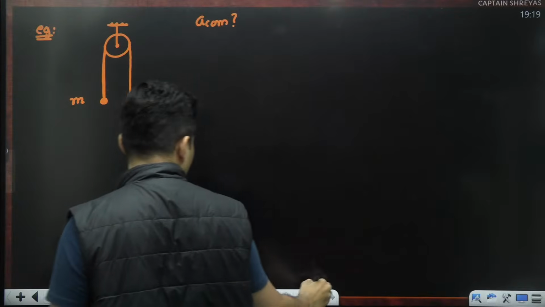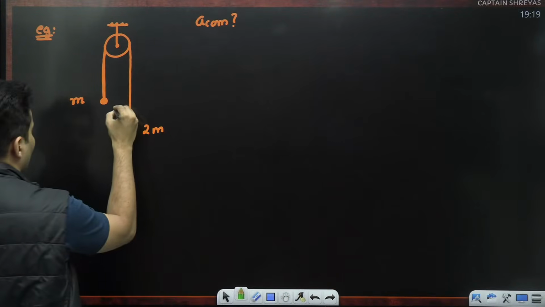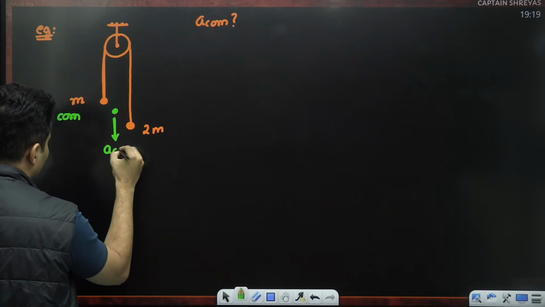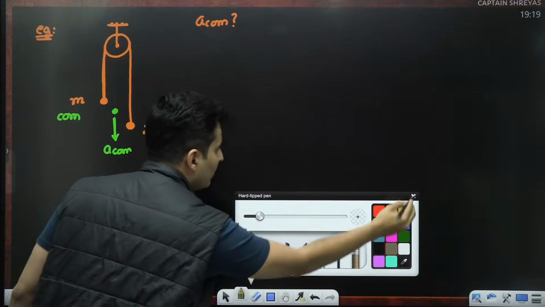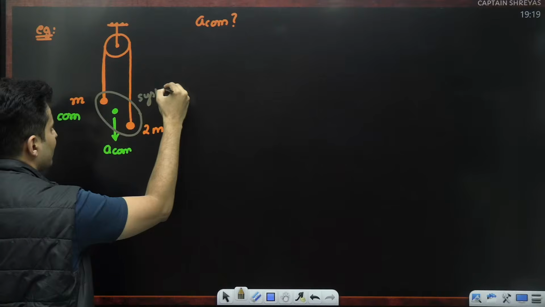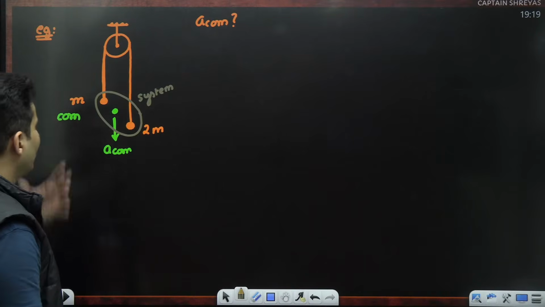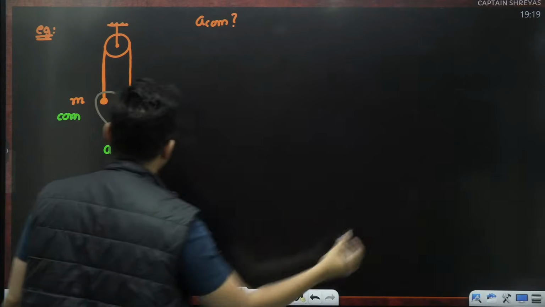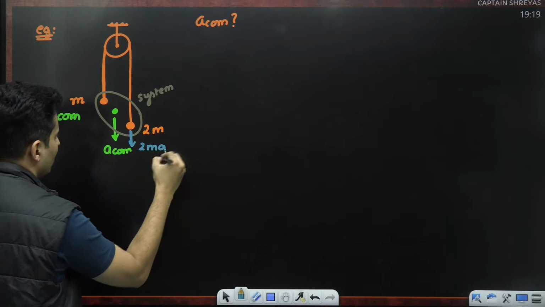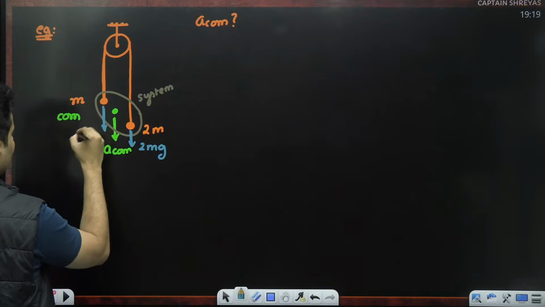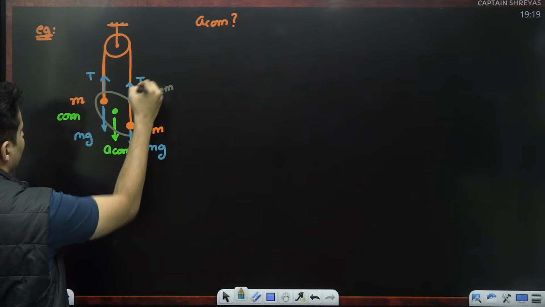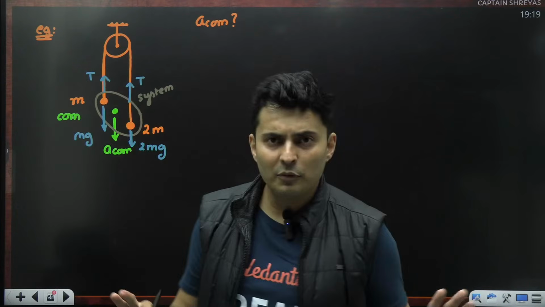Just imagine, this is the center of mass. Fine, it will accelerate down. How about me using Newton's law for a system of particles like this? Make this my system. Then what are the external forces acting on it? Well, there are many actually. One is its own weight, which is 2mg. Then there is another weight over here, which is mg. Then there is tension coming from here, as well as tension coming from here. These are the only forces.